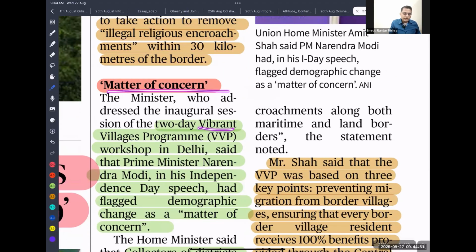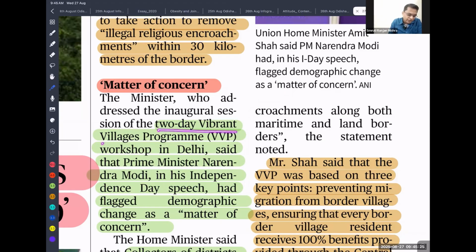Yes. Recently there was the inauguration of the Vibrant Villages Programme. Dear students, you have to study the Vibrant Villages Programme. What is its objective? It basically aims at improving the villages located near the northern border, bordering China, to ensure the availability of quality infrastructure there, so that people will not migrate from this region to other parts of India. Rather, they will stay there, and it will act as a tourism village, promoting tourism and all-round development of the villages located near the China border.